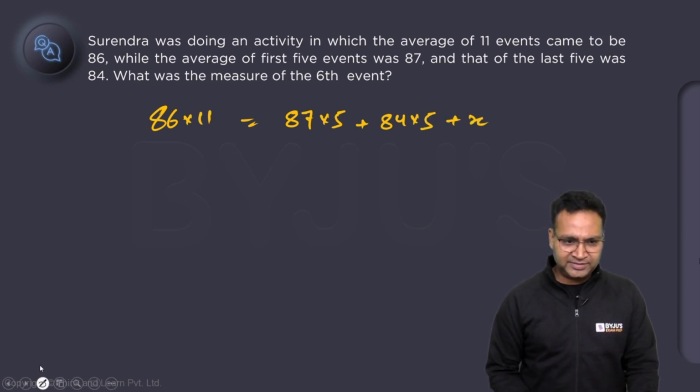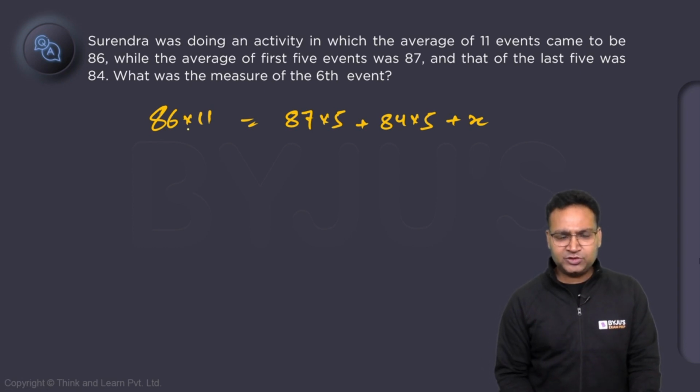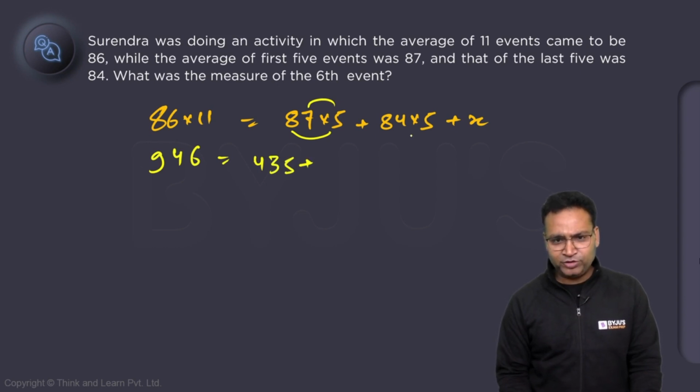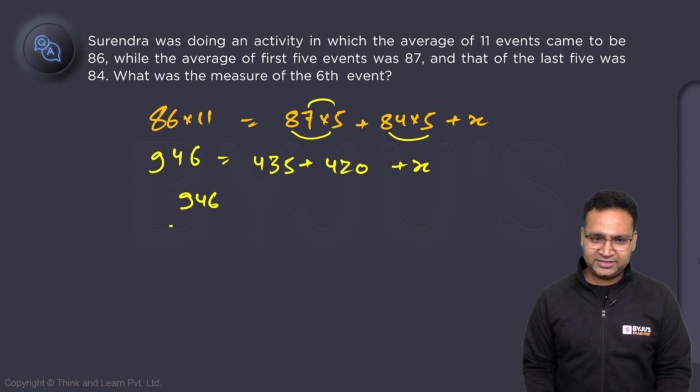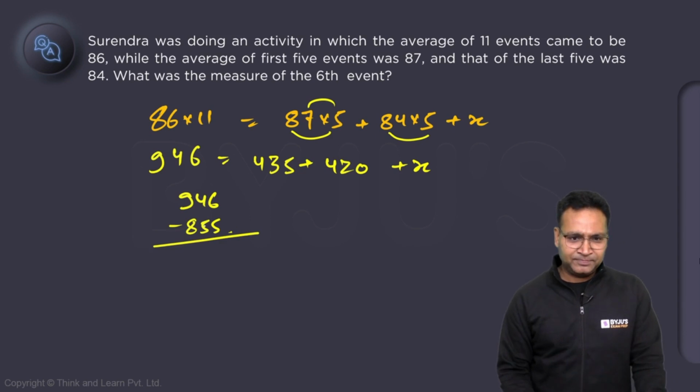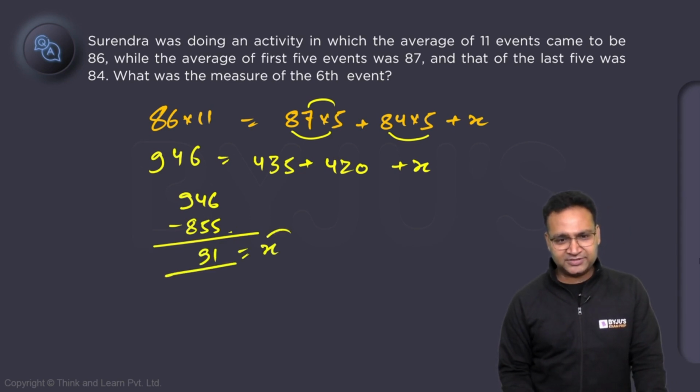So let me simplify it for you. 86 into 11: 6, 8 and 6, 14, 1 carry over, 946. 87 into 5 is 435. 84 into 5 is 420, clear? So let me calculate this. It is 855. 946 minus 855, it is 91 if I'm not wrong. That is the value of x.